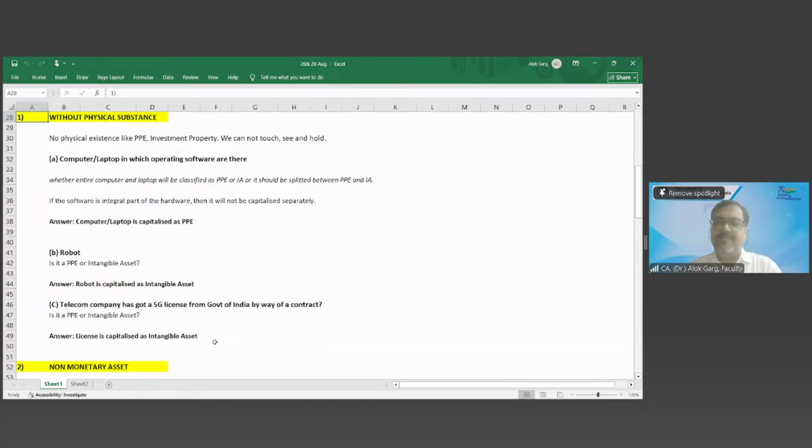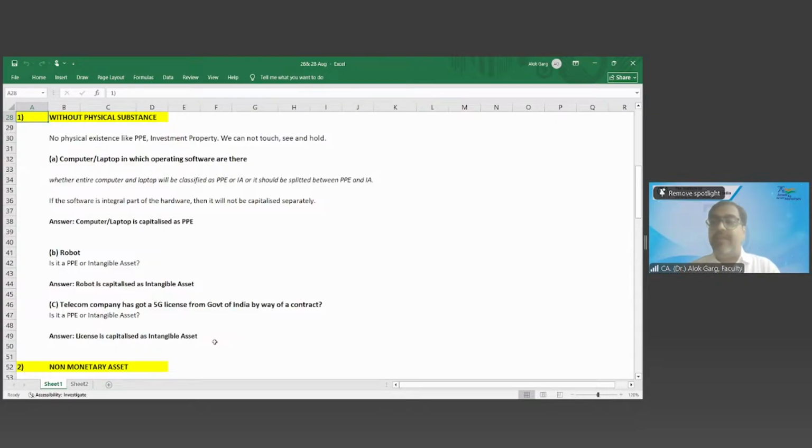Non-monetary asset. Why non-monetary? Inventory you will sell and you will get cash by selling inventory. Why is it a non-monetary asset? Whether you will get cost or NRV. So in a nutshell, you are saying you don't know how much price you will get. Correct? And if it is a perishable kind of inventory, and if you will not be able to sell that inventory, probably it will be expired or damaged or destroyed. Correct? So, you are absolutely right.